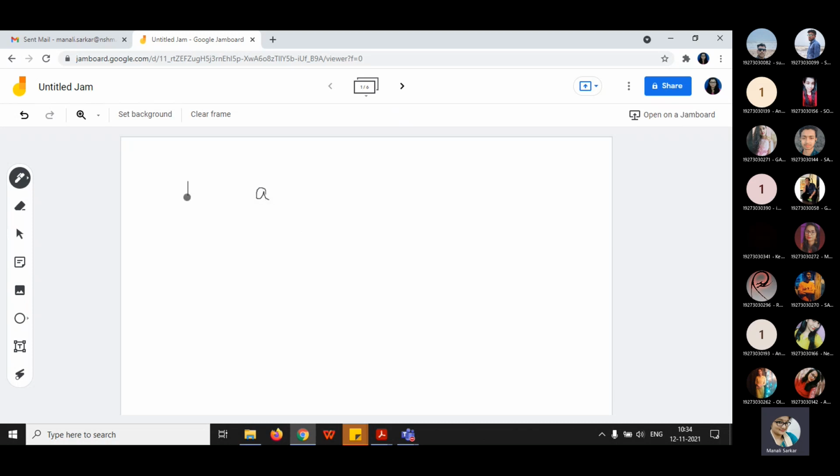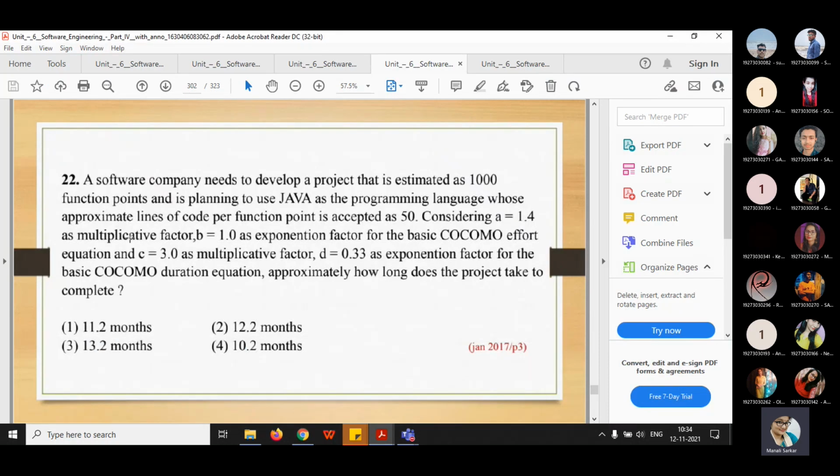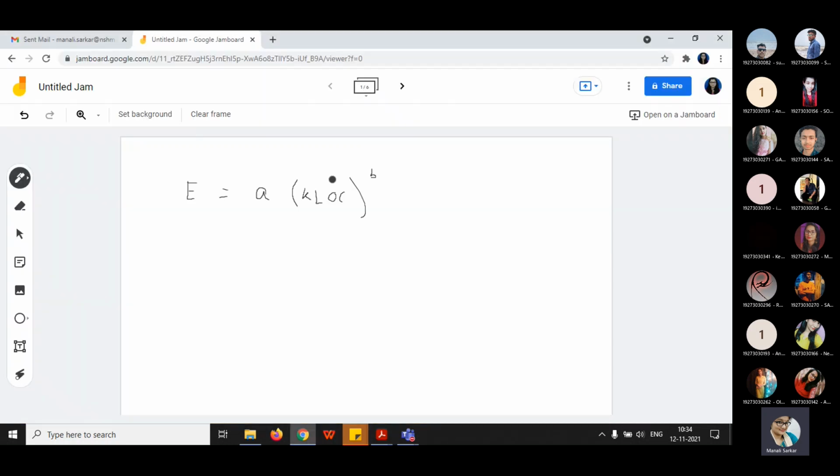So we know that to calculate the effort, this is the formula for the basic COCOMO model. Effort can be calculated as A into KLOC, that is kilo lines of code, to the power B. Here B is the exponential factor and A is the multiplicative factor.